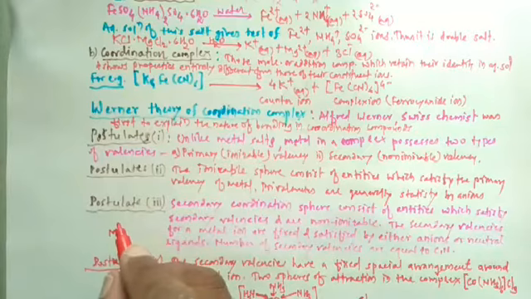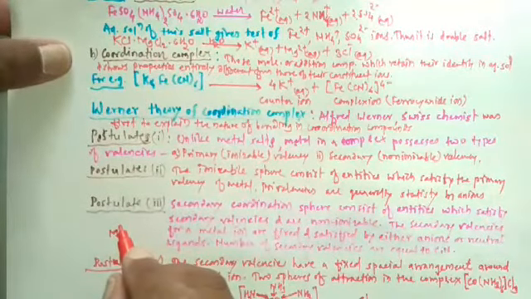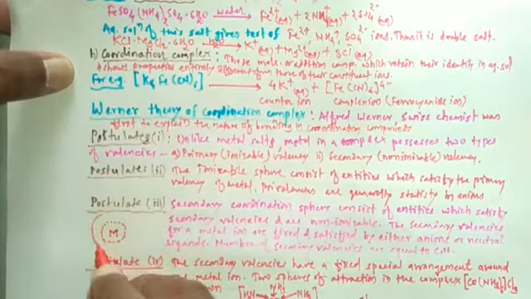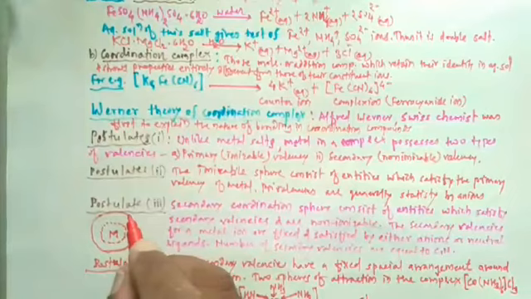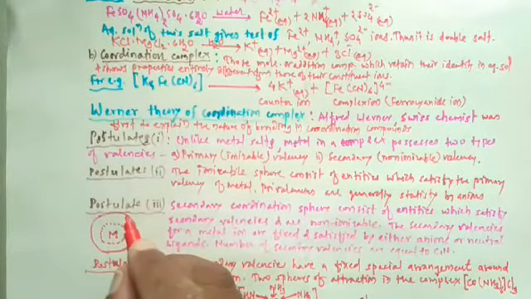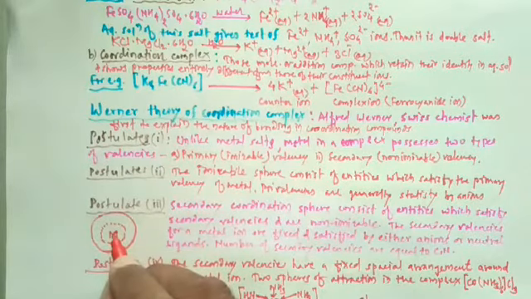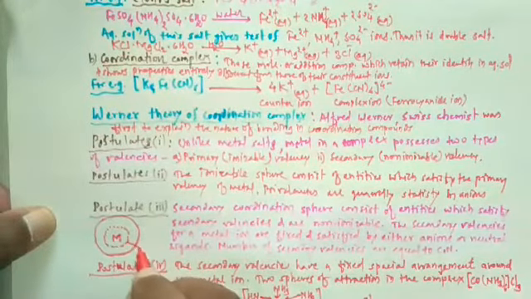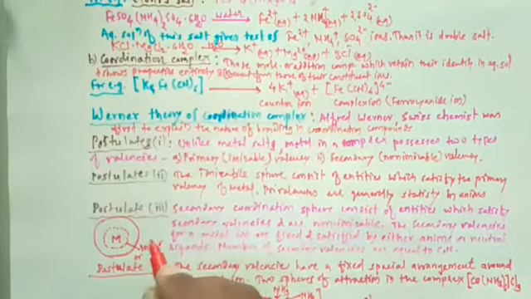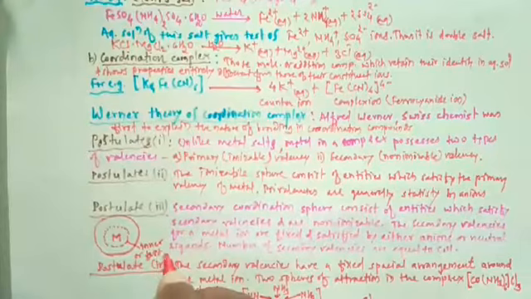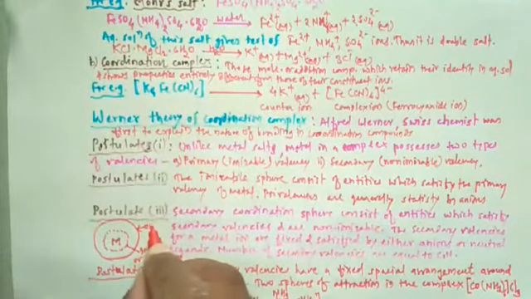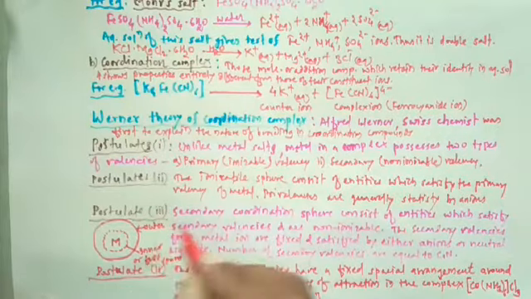So here, this is the inner or first sphere, and this is the outer sphere, or the ionization sphere.